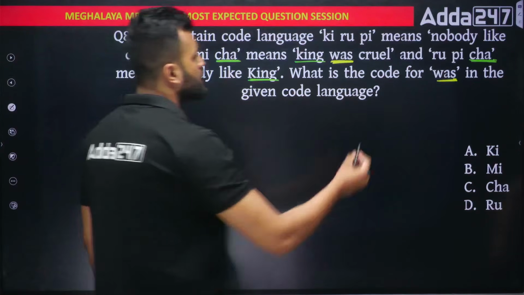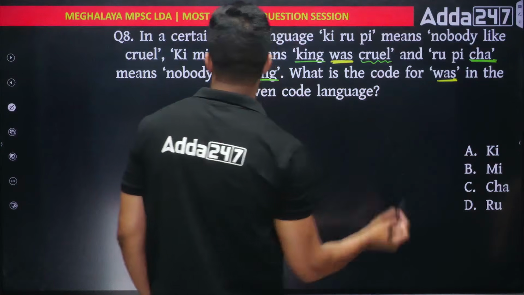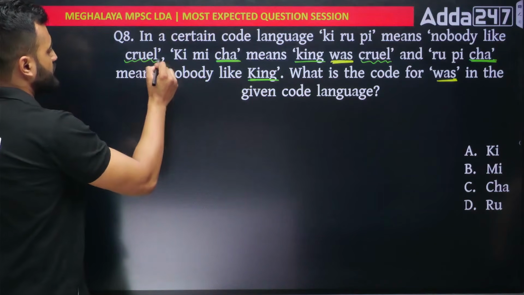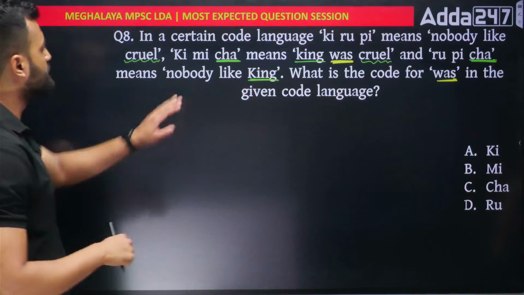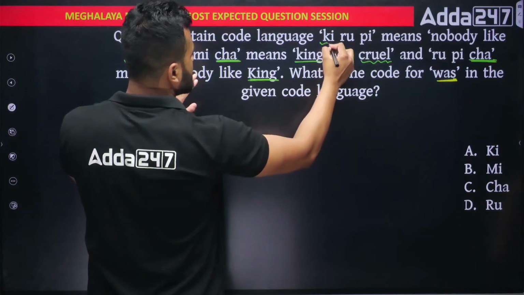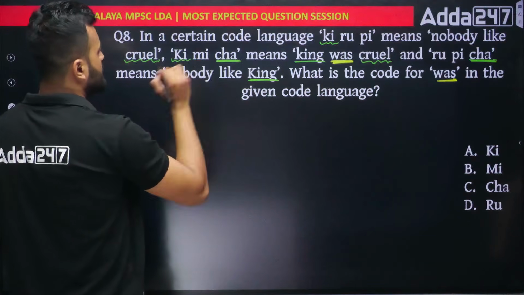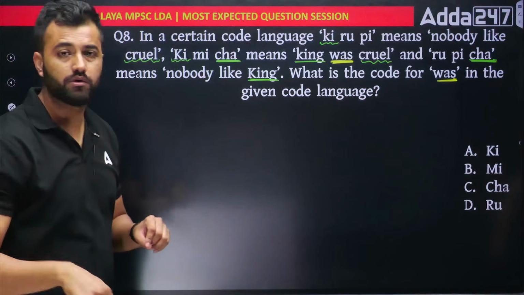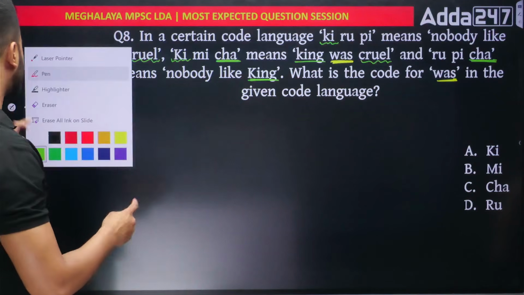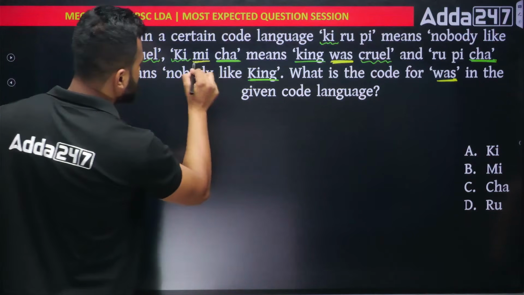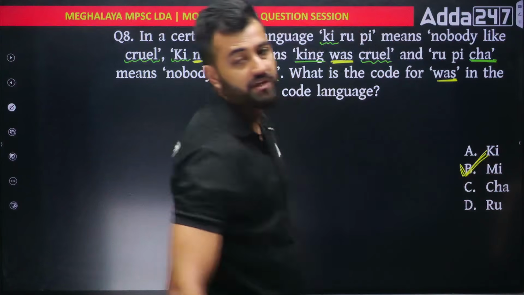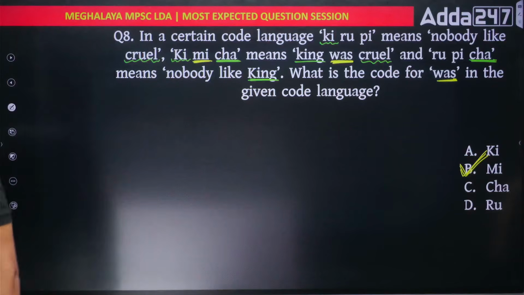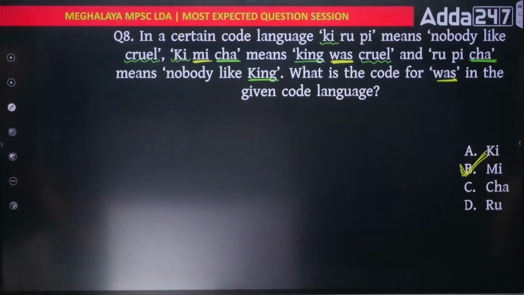Similarly, cruel. Cruel is out here and cruel is out here. So in these two sentences also, two codes should be common. Let's check it out. What is common? In these two, you can see key. Key is common. Yes, done. What's left out? You can see MI is left out. So you would say the code for this would be MI, option number B.